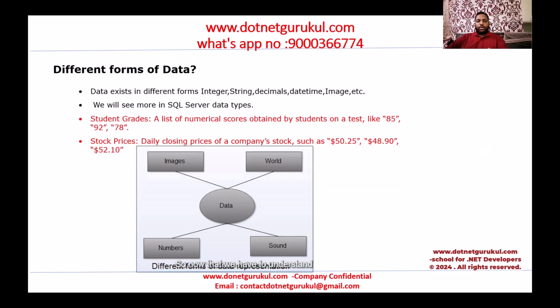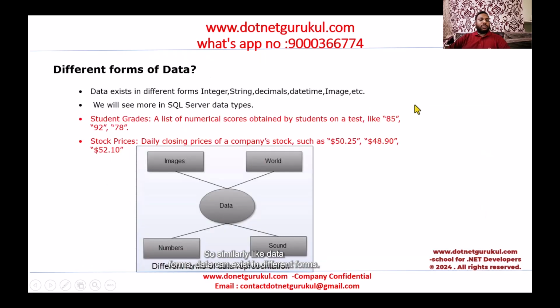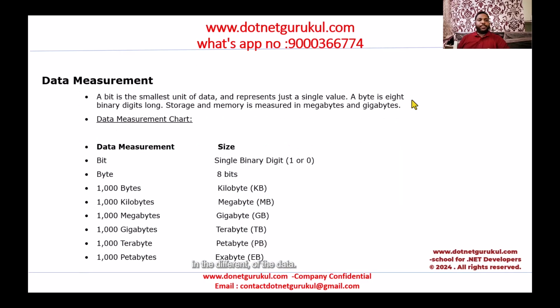Now we have to understand that data can exist in different forms. You have seen that the customer name is a string, the age is an integer, and this is a date time, and this is again an integer. Similarly, data can exist in different forms. That could be integers or numerics, or it can be an image, audio, or video file. These are the different forms of data that we see.